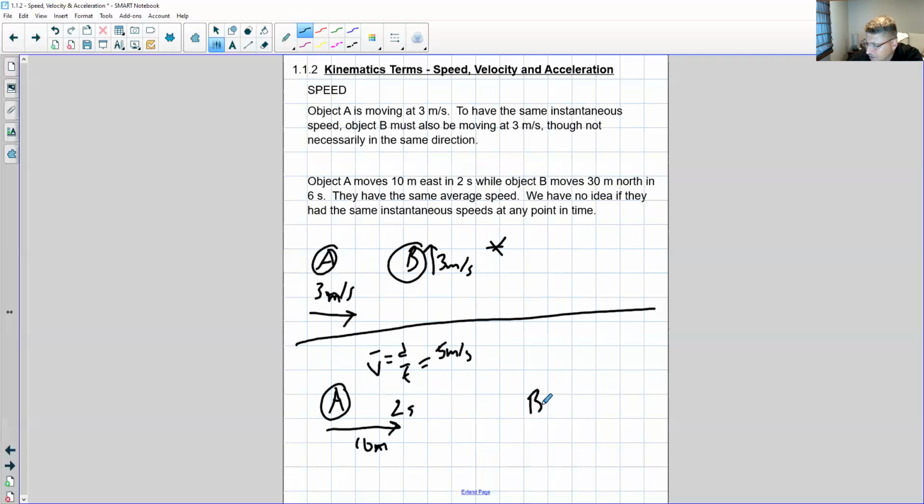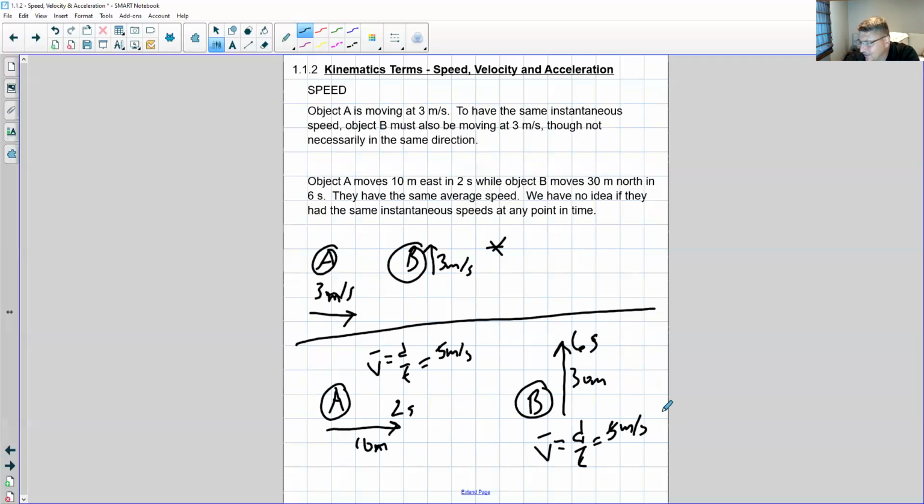And at the same time, object B goes 30 meters north in 6 seconds. So object B would have the same average speed of 5 meters per second. Notice they have different average velocities because they're traveling in different directions.